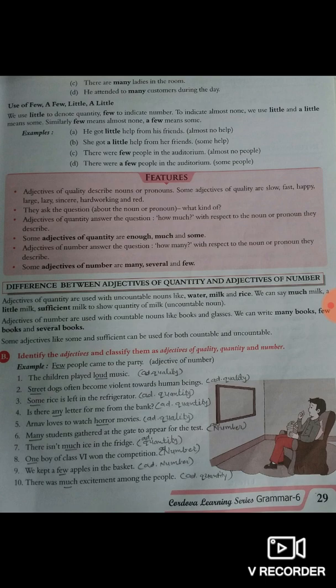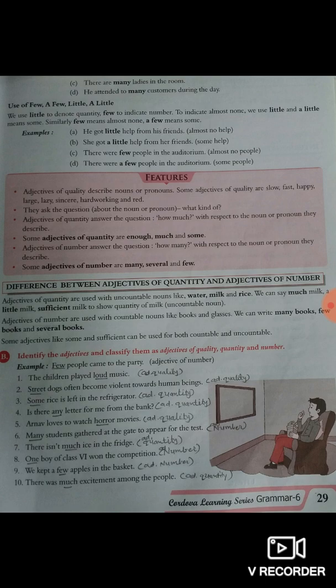Now, the difference between adjectives of quantity and adjectives of number. Adjectives of quantity are used with uncountable nouns, for example water, milk, rice. So for that we are using adjectives of quantity.